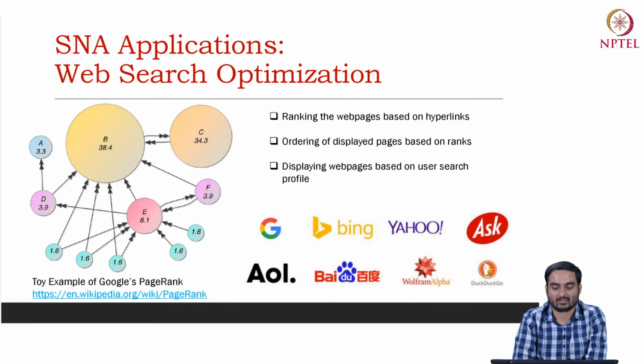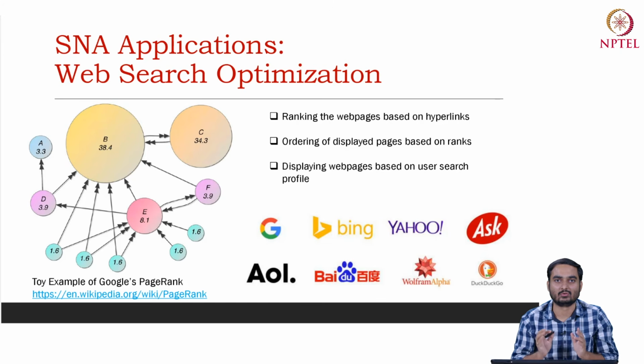Web search optimization. The web in general is a massive network. I mentioned the World Wide Web. So there are web pages, and web pages are linked through hyperlinks. When you open a web page, you see there are many hyperlinks. You can click on one hyperlink, you move to another web page, and so on and so forth. So the entire set of web pages and their links through hyperlinks is basically a network.